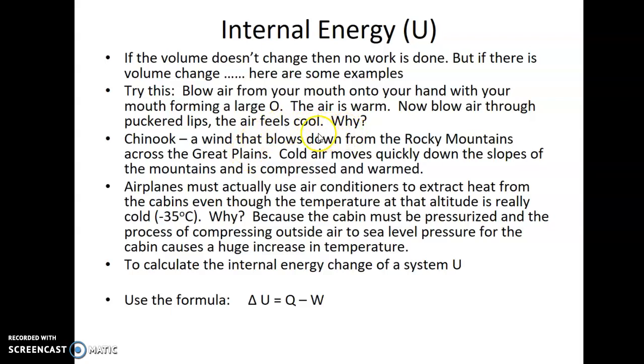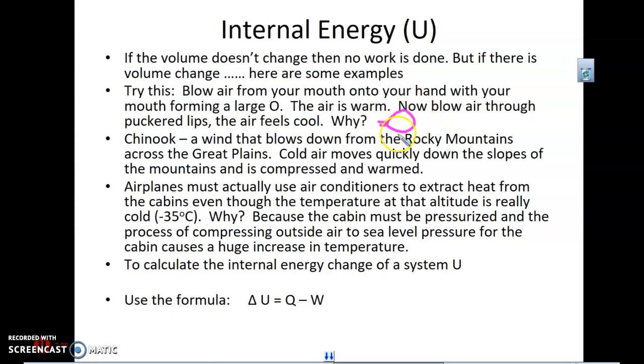Well, why is that? Well, what's happening here is a blob, and that's actually a technical term, which is kind of funny. A blob of air is being compressed with your lips and then it's expanding outward. So what you're doing as it's going through your lips, I can't draw lips, but you're compressing it and then you're letting that blob of air expand.